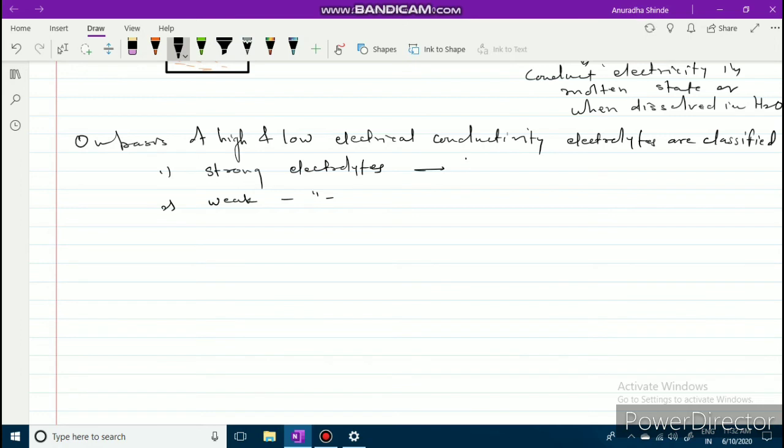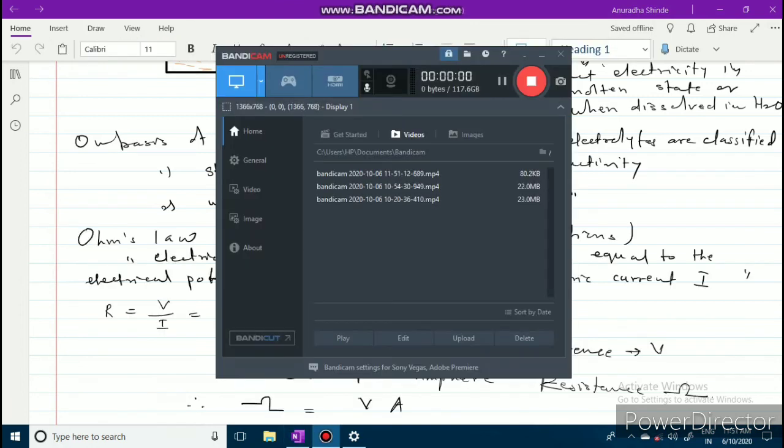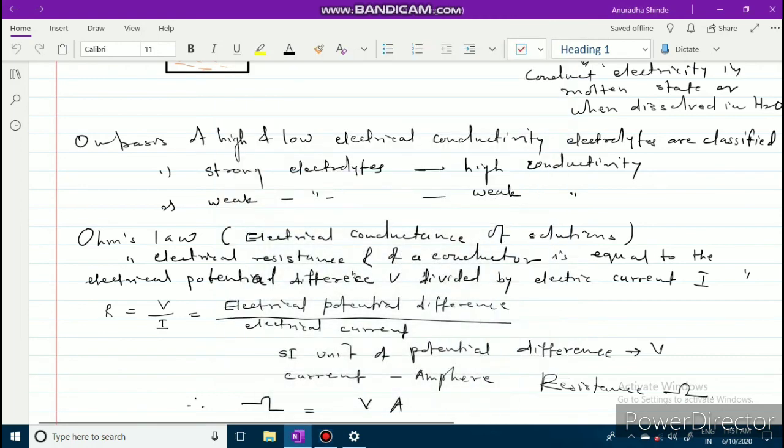Strong electrolytes have high conductivity. On the basis of high and low electrical conductivity, electrolytes are classified into two types: strong electrolytes and weak electrolytes. So what is meant by strong electrolytes? Strong electrolytes are those substances in aqueous medium having high conductivity, and weak electrolytes are those substances which dissociate in aqueous media but show weak conductivity.